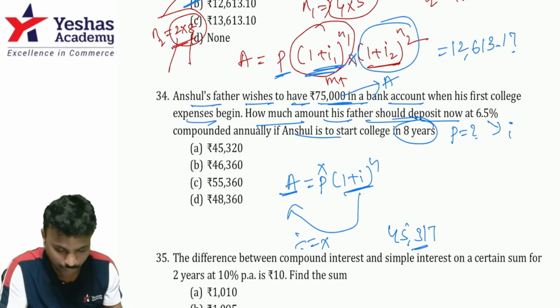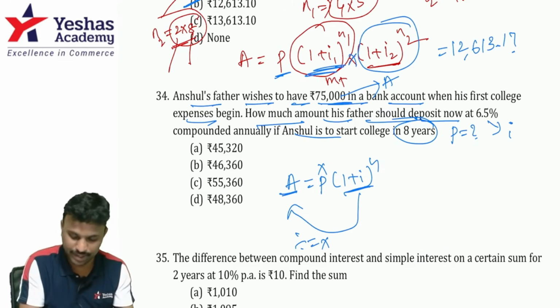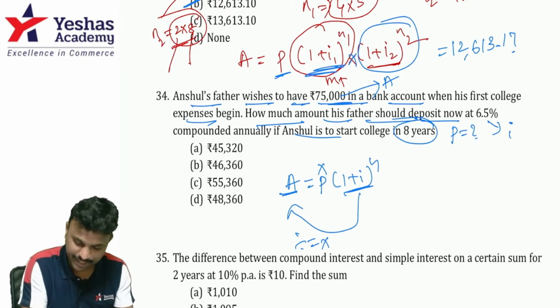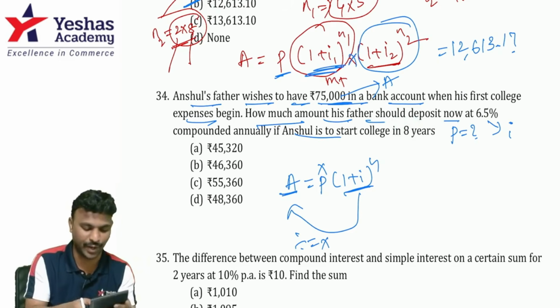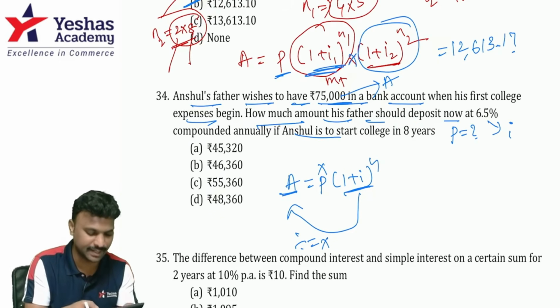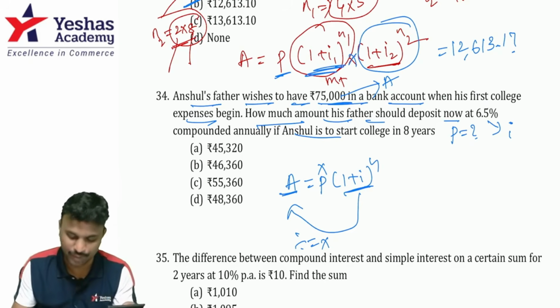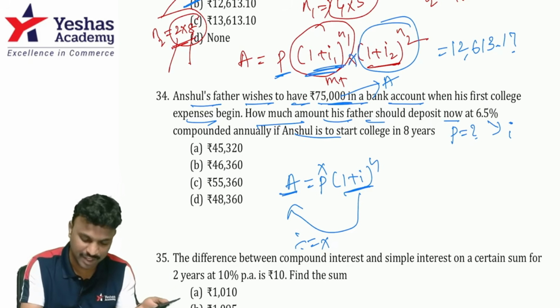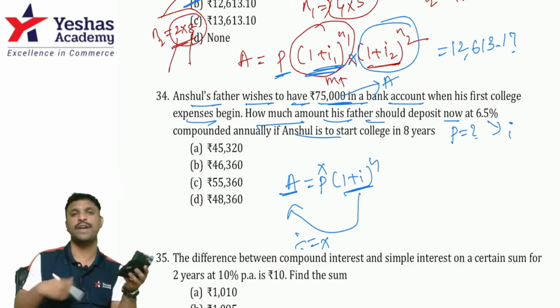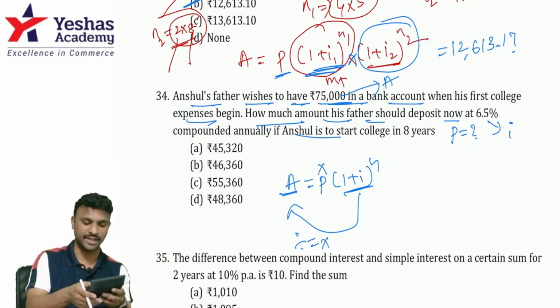Let us check the calculation all over again. So what is 1 plus I? 1 plus 6.5%. Press into 8 years it is. His college expenses would begin in the next 8 years. That means n is equal to 8. 8 means 1, 2, 3, 4, 5, 6, 7 times equal you have to press and then cross multiply. Cross multiply means basically we transpose it to the other side. Rather than dividing, we actually multiply by taking its reciprocal.